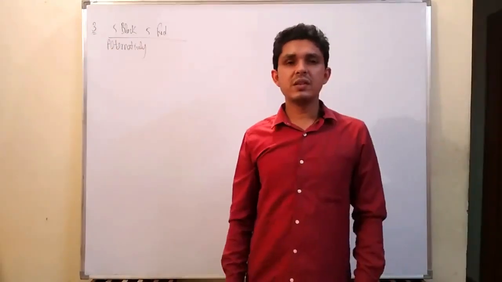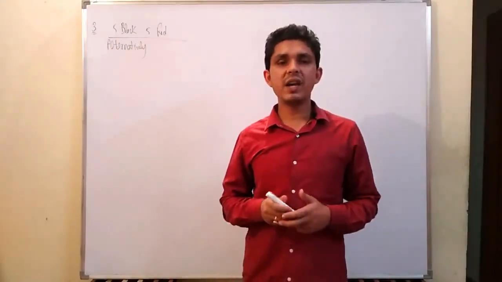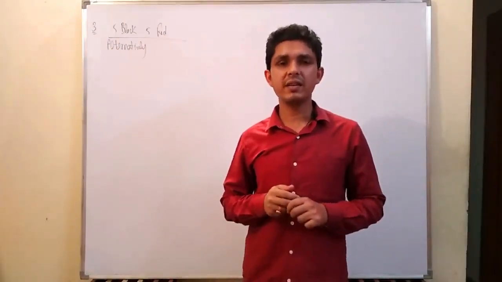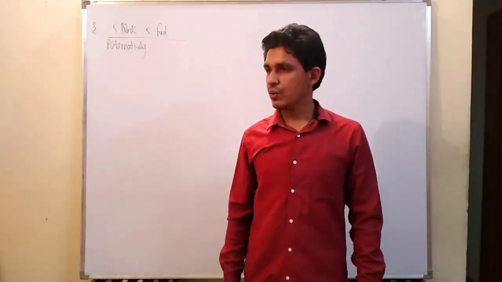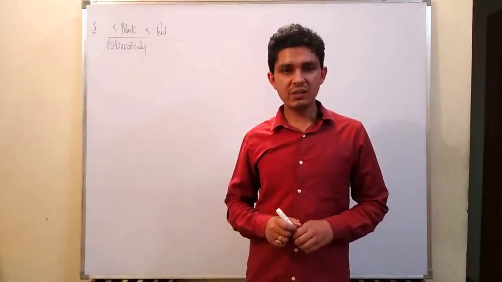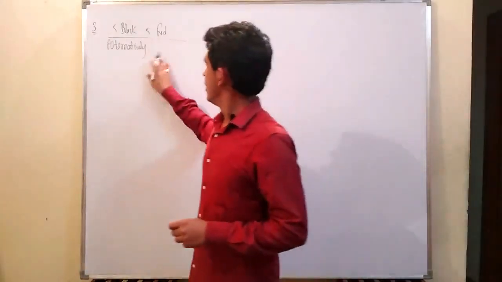So the question is, in how many ways can I arrange 5 black and 5 red balls in a line alternatively? When talking about alternatively, what is the case?